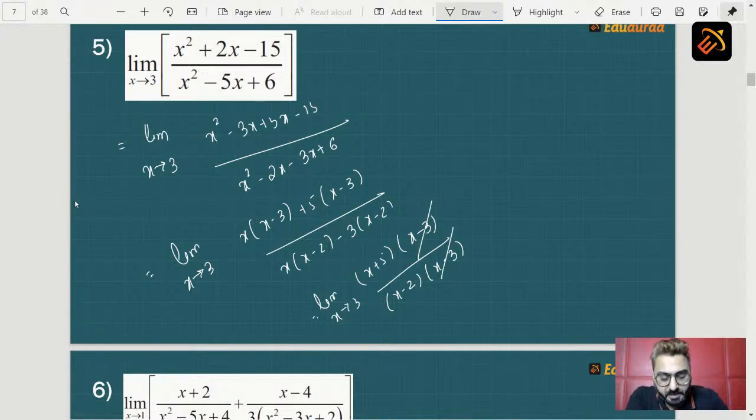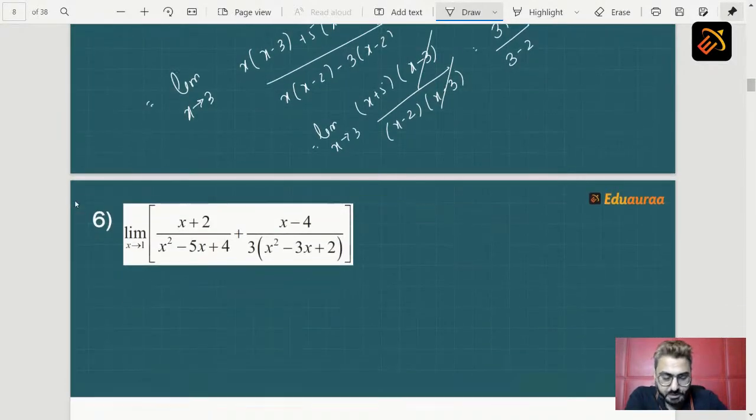So when we apply these limits, we get (3 + 5) upon (3 - 2), which is nothing but 8 upon 1. So the final answer here will be 8. And this is how we solve our sum. So students, I hope you understood how to solve this. Yes, let's move on to the next question.